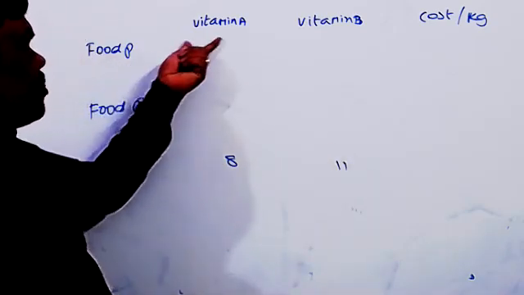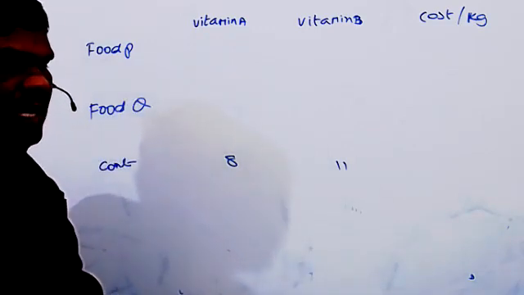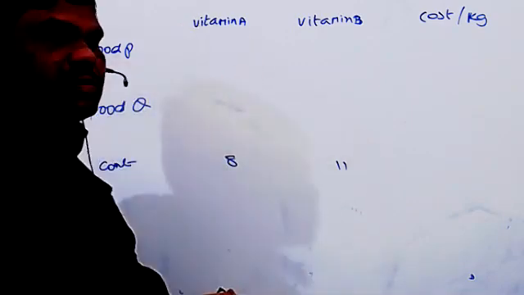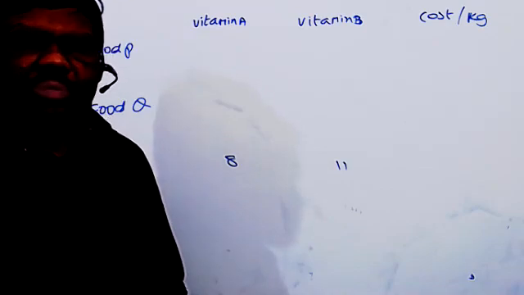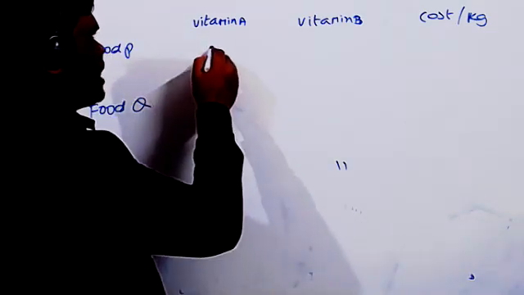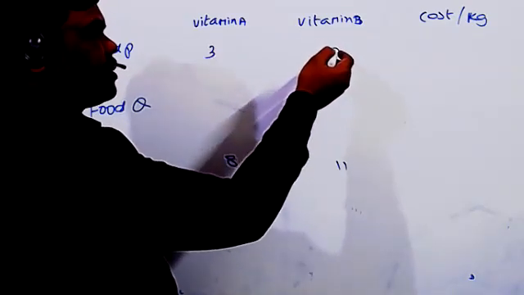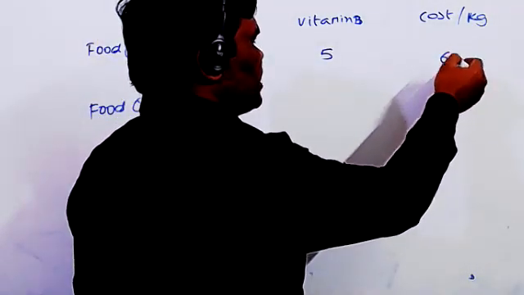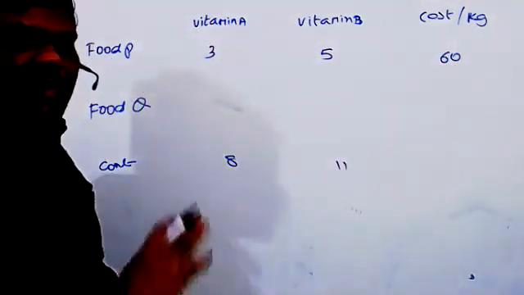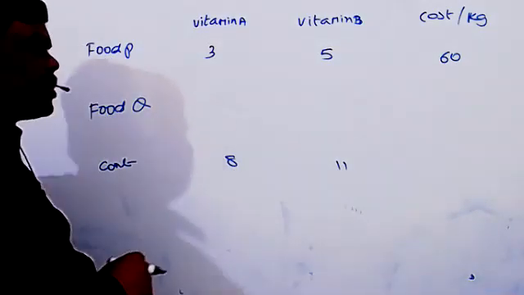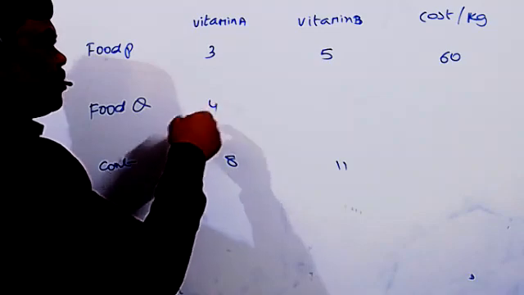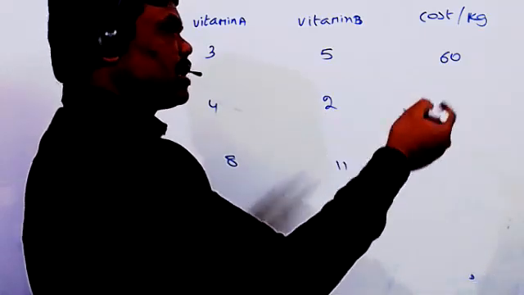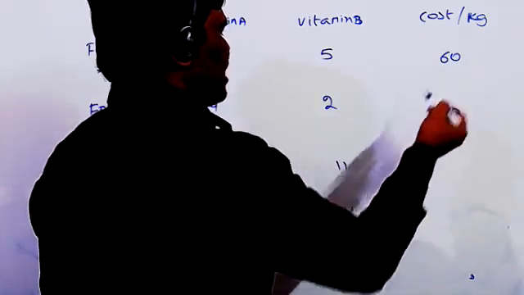And in food P, how much vitamin A is there per kg? The cost is 60 rupees per kg. 3 units per kg of vitamin A. In vitamin B, 5 units per kg. Then the total cost, how much did we get? 60 rupees. Yes, sir. Food P, 60 rupees. Second, in food Q, 4 units per kg of vitamin A. In vitamin B, 2 units per kg. What is the total cost here now? 80 rupees. Understood now?